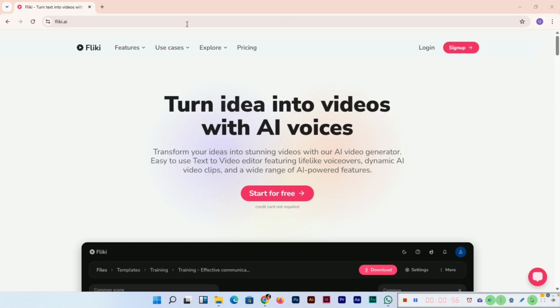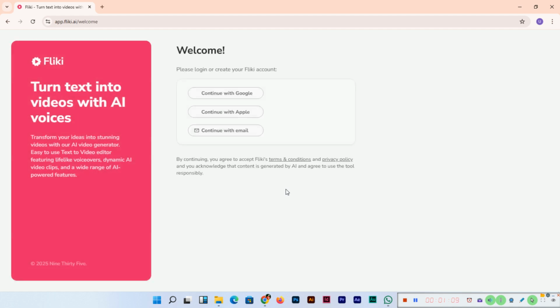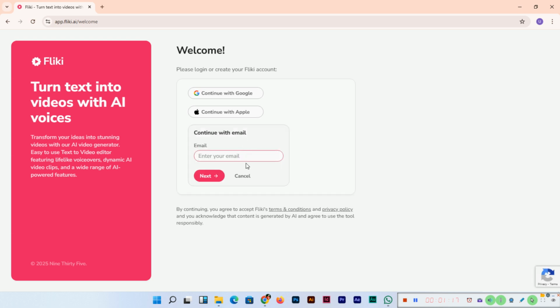So here you can see fliki.ai. You can navigate to this website and here you can see Start for free, and even a credit card is not required. Once you are here, you can continue with Google, with Apple, or with email. I will start with email and type our email here.